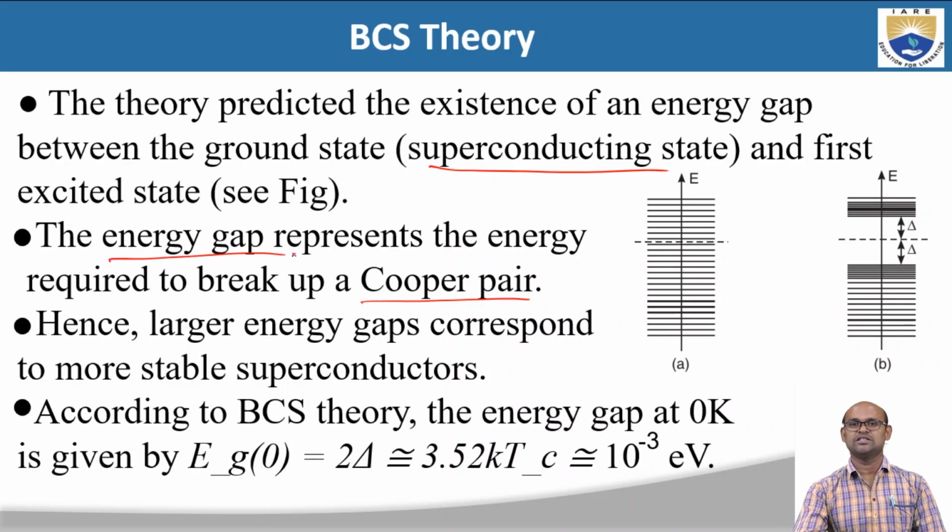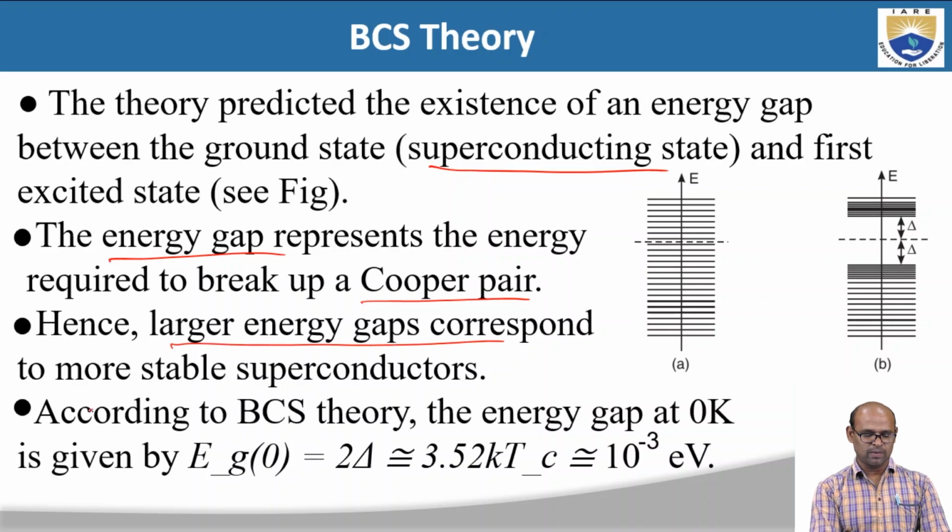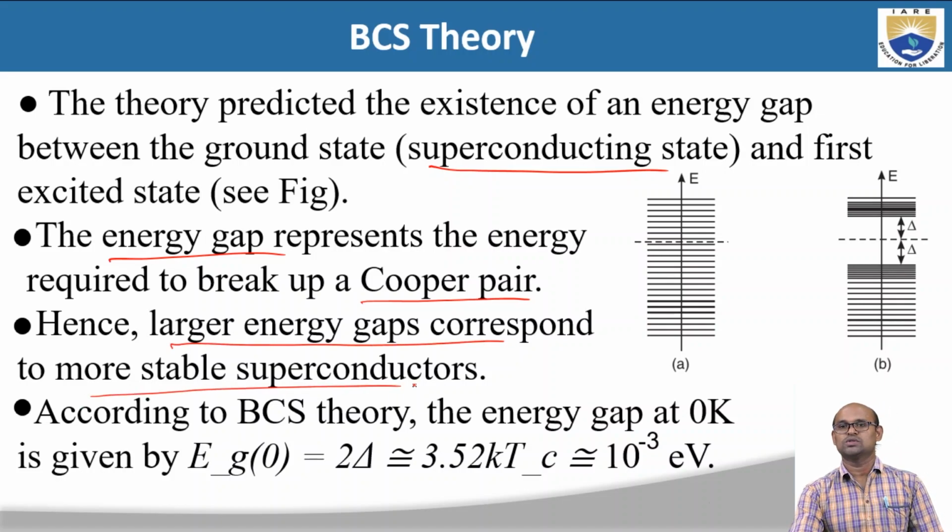What do we mean by energy gap? There is a formation of Cooper pairs in these superconductors. If you want to break the Cooper pairs and make the electrons free, you need to supply some energy. So the energy gap represents the energy required to break up a Cooper pair. Hence, a larger energy gap corresponds to a more stable superconductor.